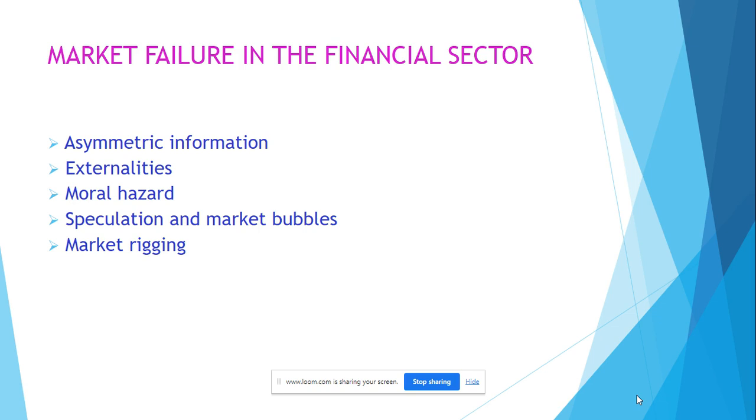The financial sector can result in speculation and market bubbles which can pop and harm people. For instance, before the financial crisis, the banks were lending money to people who probably shouldn't have been lent money. They were very high-risk individuals who wouldn't have necessarily been able to pay back the loan and the interest if interest rates went up or if the economy went into a downturn. By lending this money to people who probably were risky, it allowed them to buy things such as properties, causing property prices to go up.